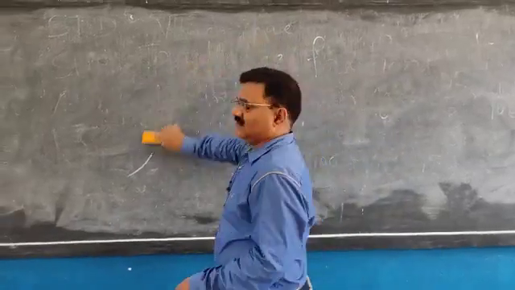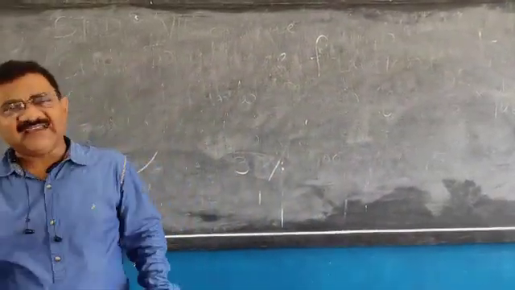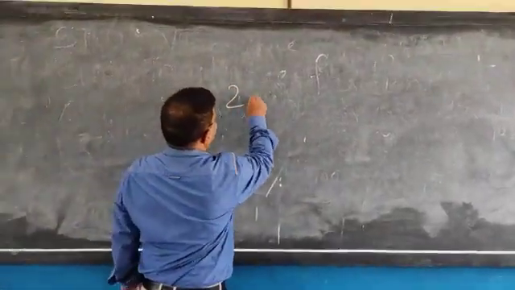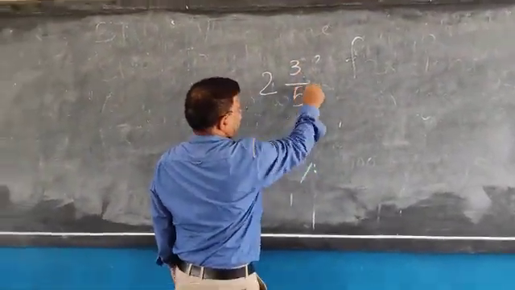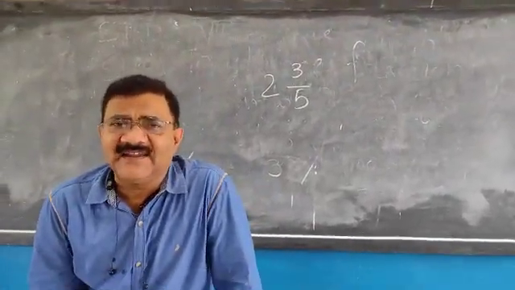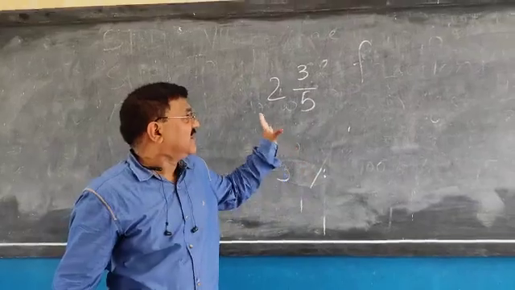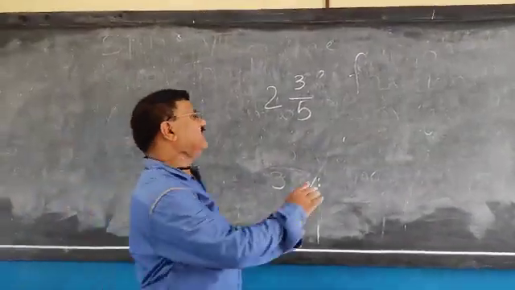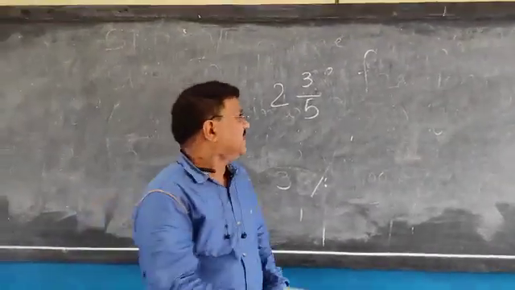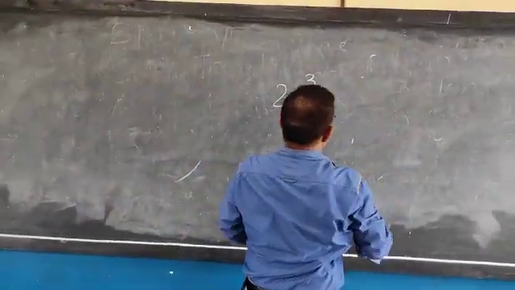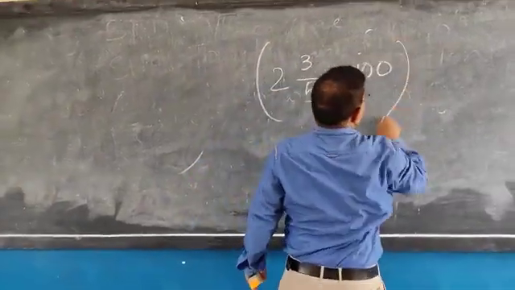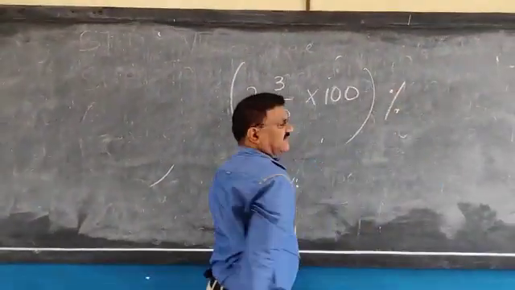We will change a mixed fraction into percentage: 2 whole 3 by 5. Same thing you will do. Whenever you are asked to change a fraction into percentage, just multiply it by 100. Put a bracket and outside this symbol.